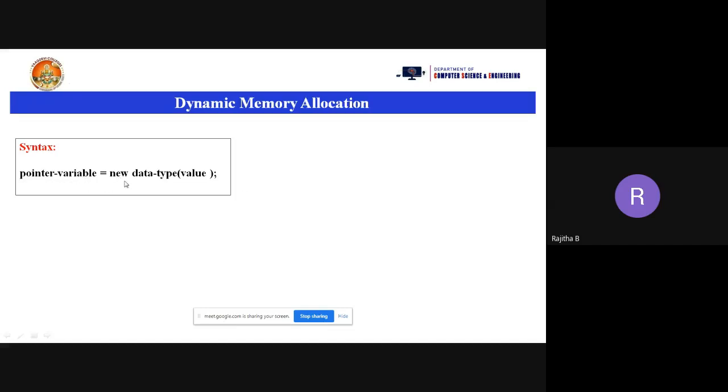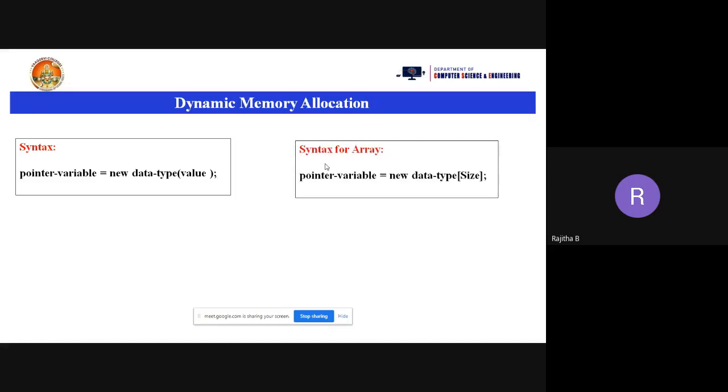So what is the syntax here? Pointer variable equal to new, which is the operator, space, data type. For which data type you need to allocate the memory, whether it is integer, float, character or double, any data type. And in parentheses you need to mention the value or variable name. Okay, now there is one more syntax for arrays.